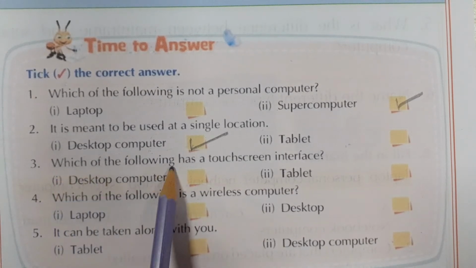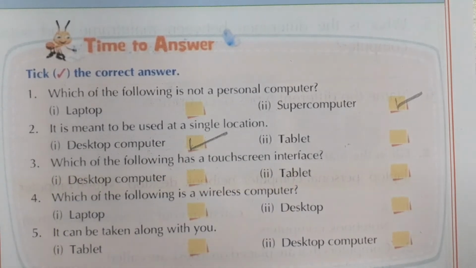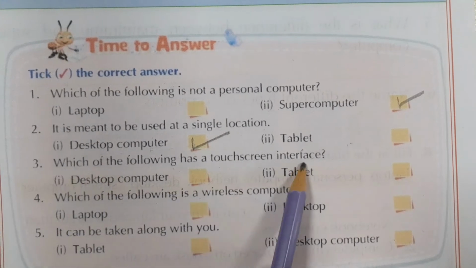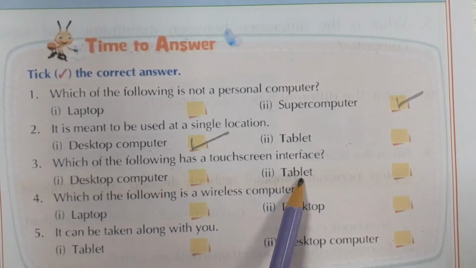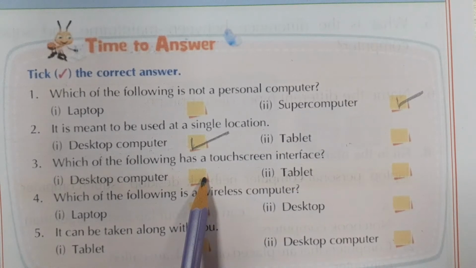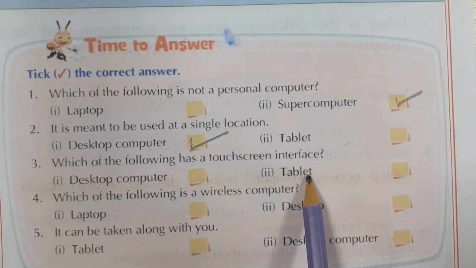Now next. Which of the following has a touchscreen interface? Desktop computer or tablet? Does a desktop computer have a touchscreen? No. Then tablet.